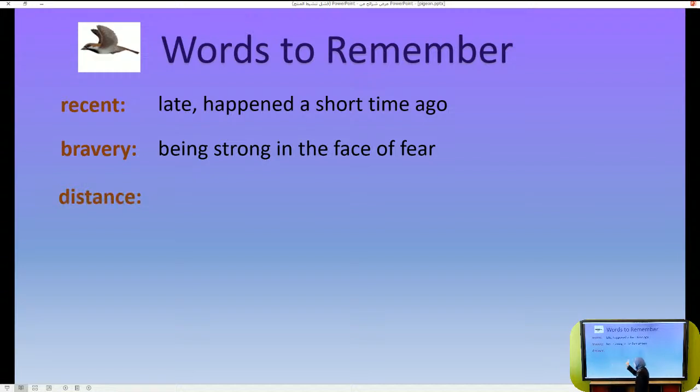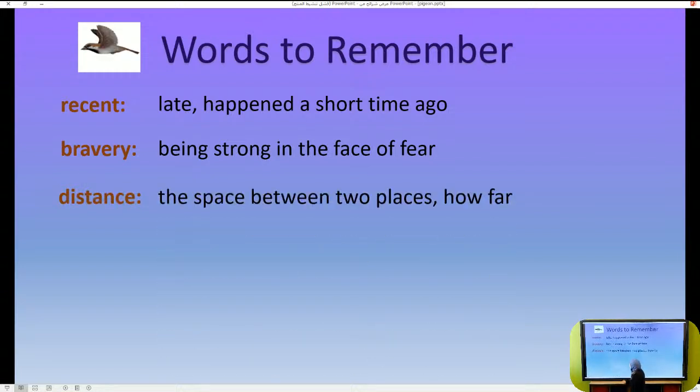Distance means the space between two places. How far? When I say, how far is your house from your school? This means I want the distance between your house and your school. The meaning of light. We know that light has two meanings, opposite of dark, and here it is the opposite of heavy. So light here means not heavy.